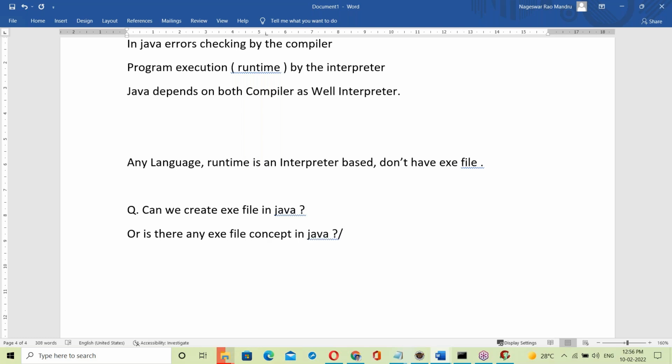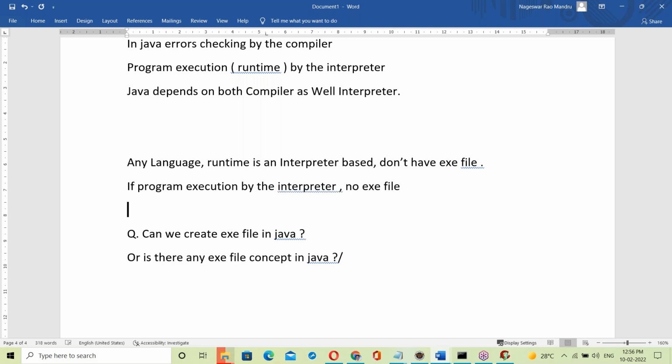As per this point, if program execution is by the interpreter, there is no exe file. Now tell me, in Java, can we create an exe file?